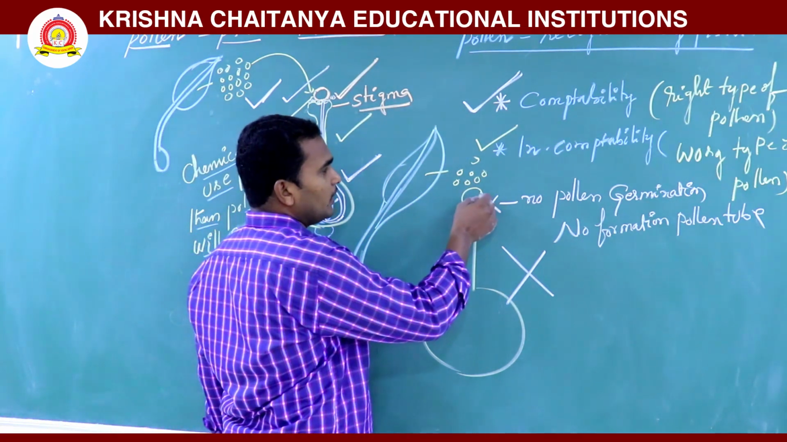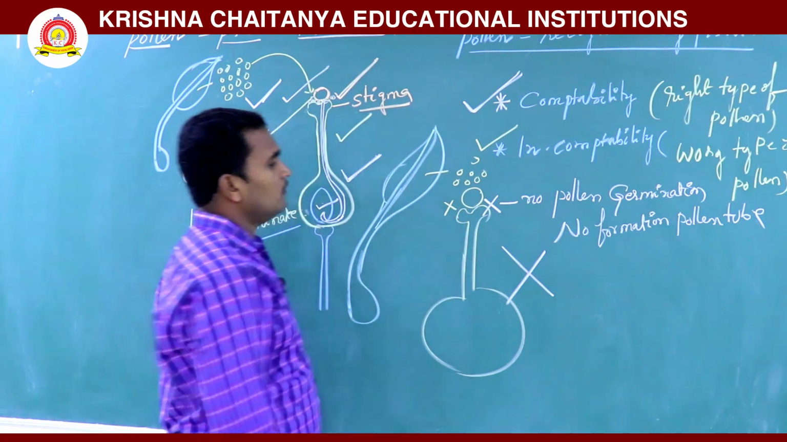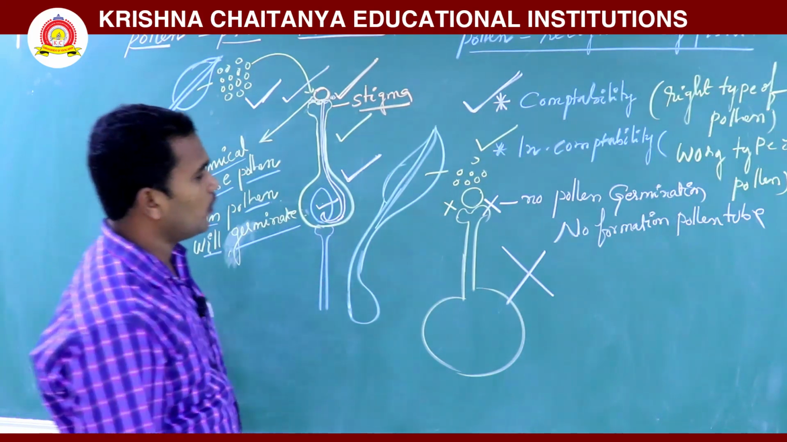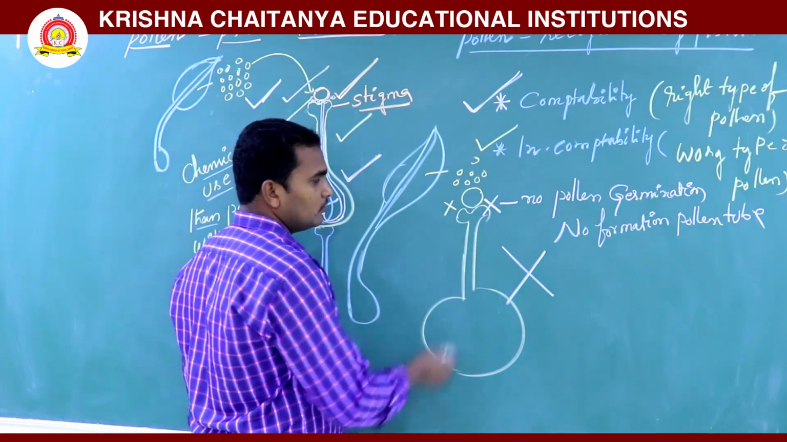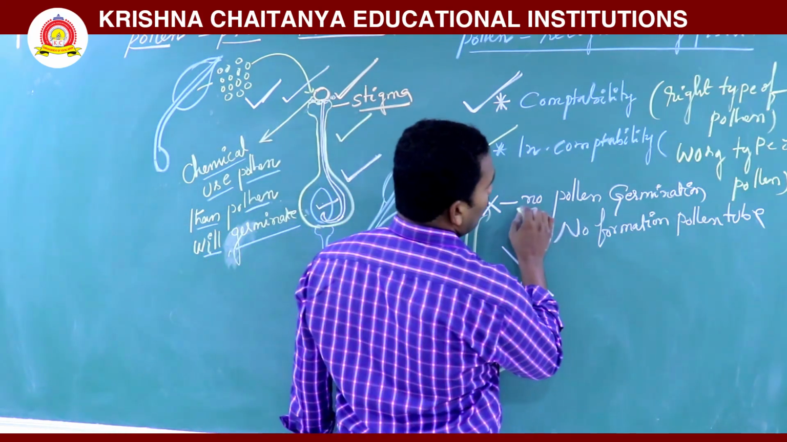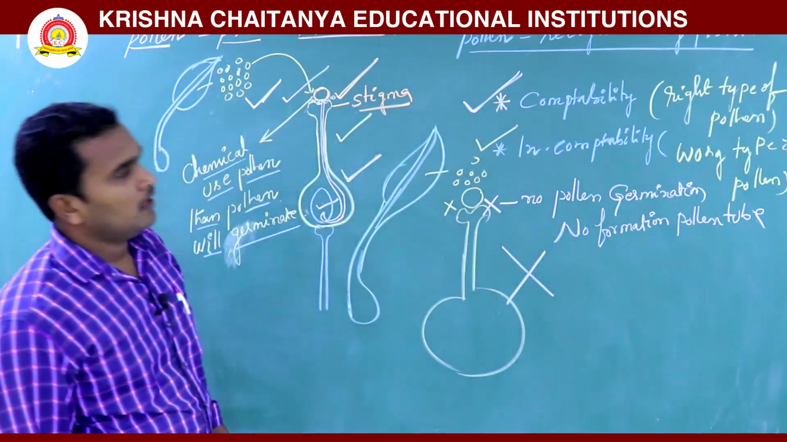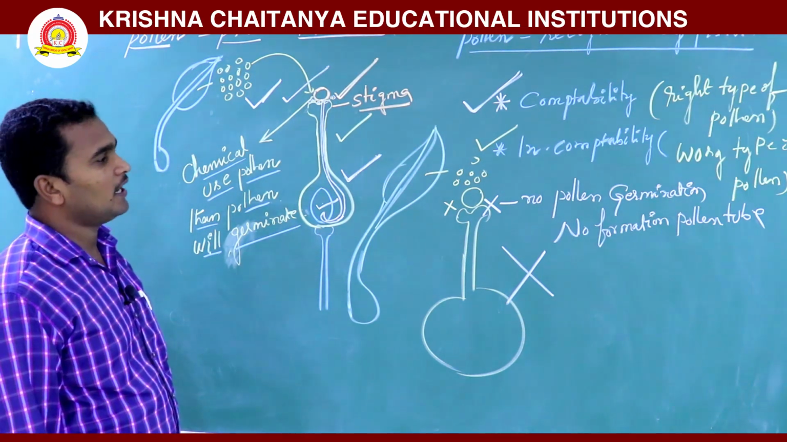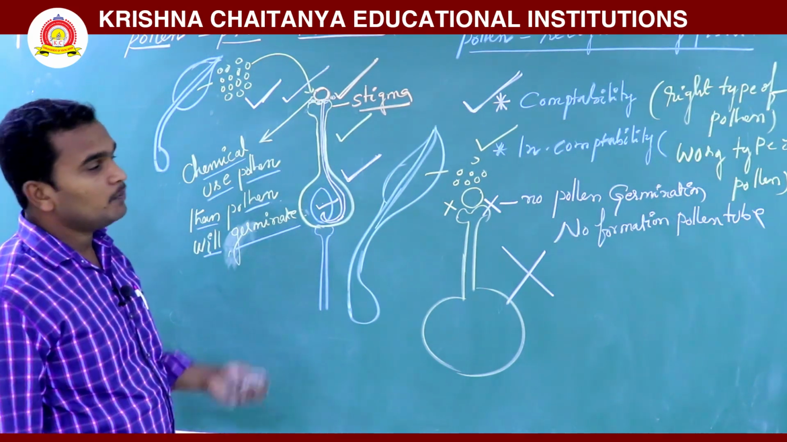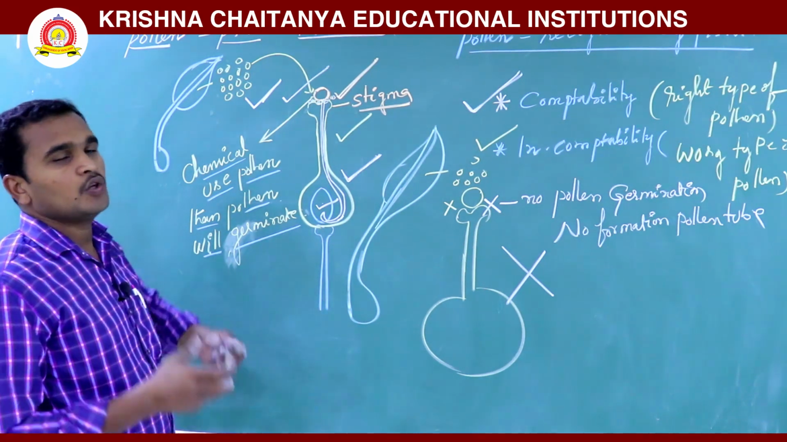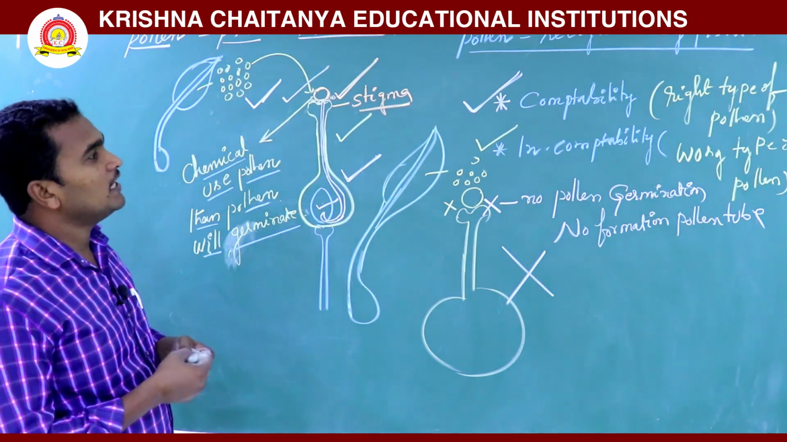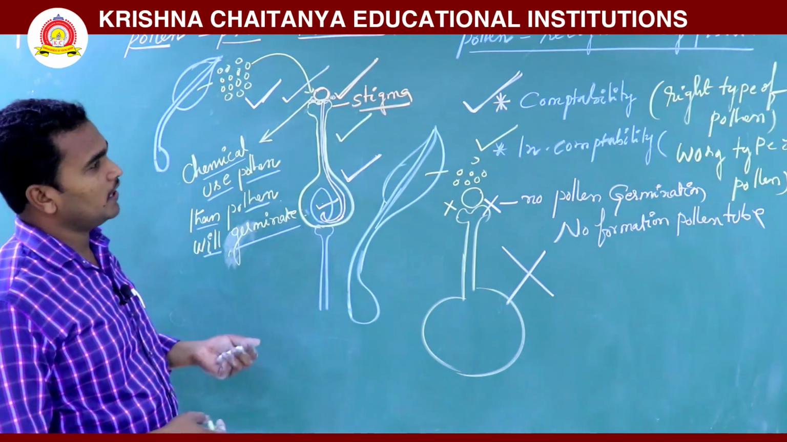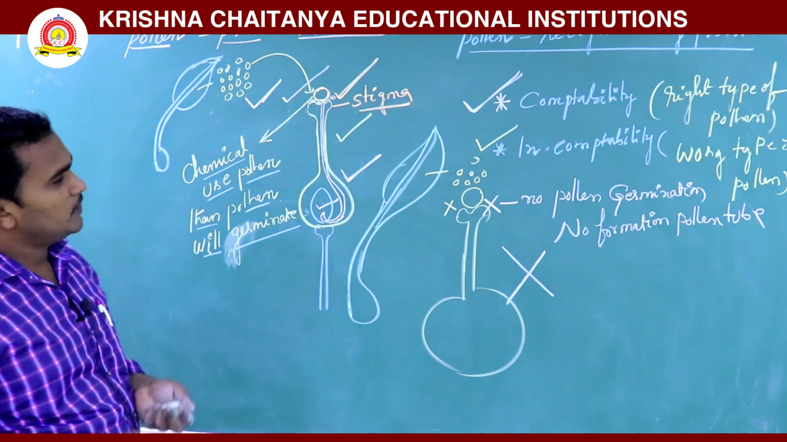Here the pollen is falling, then what happened? It is not germinated. When it is not germinated, the pollen tube does not pass through the stylar tissue. So there is no fertilization. This is called incompatibility or a wrong type of pollen grain. Incompatibility means there is no compatibility between the pollen and pistil. If there is compatibility, then the pollen tube will pass. Here it is incompatible. This is called pollen pistil interaction.